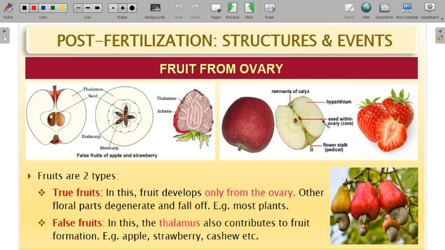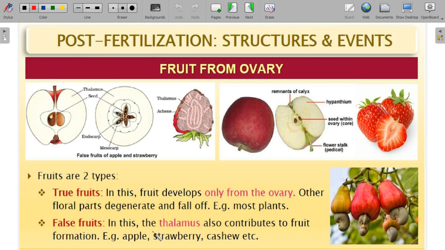That means, along with the ovary, even the accessory part, instead of degenerating, also takes part in fruit formation. It means it's a false fruit. If you take an apple or strawberry or cashew, the thalamus also takes part in fruit formation. True fruit is developed only from the ovary.